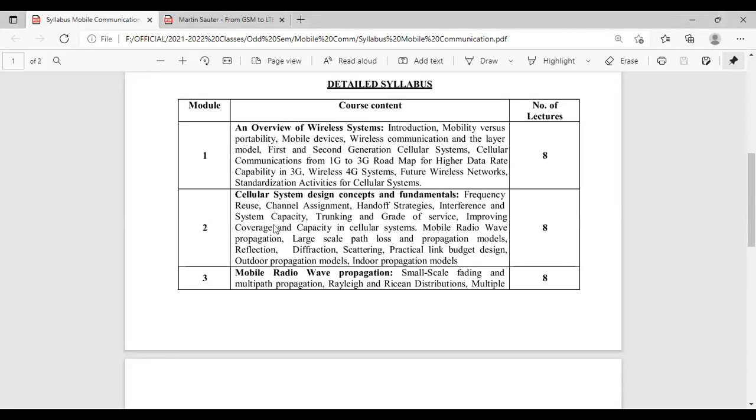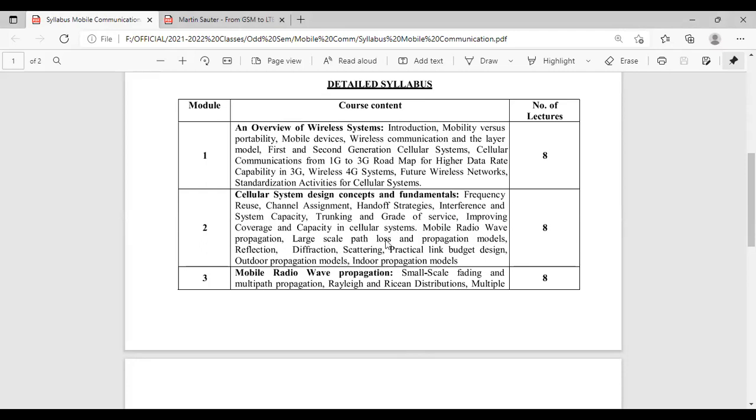So, in the second module, as you can see, we have already covered the frequency reuse, channel assignment, handoff strategies in some introductory portion. So improving coverage and capacity in cellular systems. Yesterday we have seen improving coverage, and that can be done by using cell splitting and sectoring.